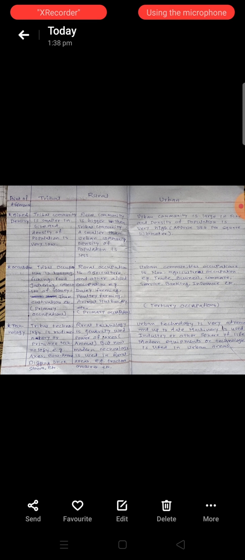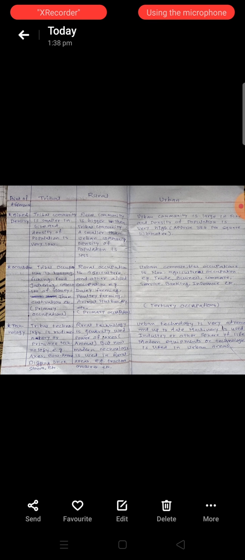Its density of population is less than urban, but in comparison to the density of population in tribal community, the density is very high. Now the next one is urban community.